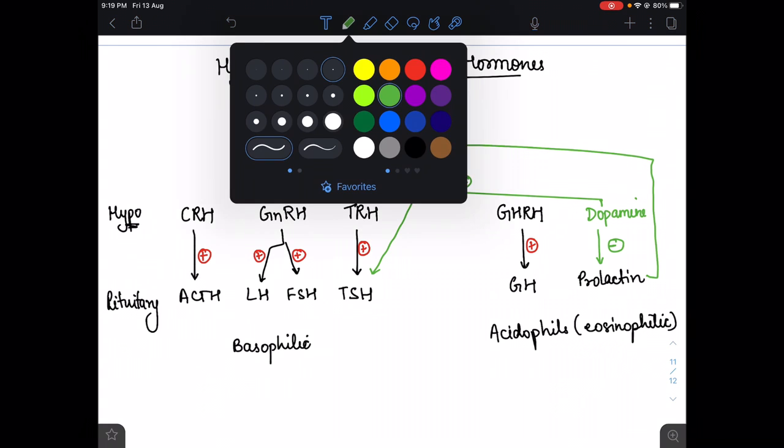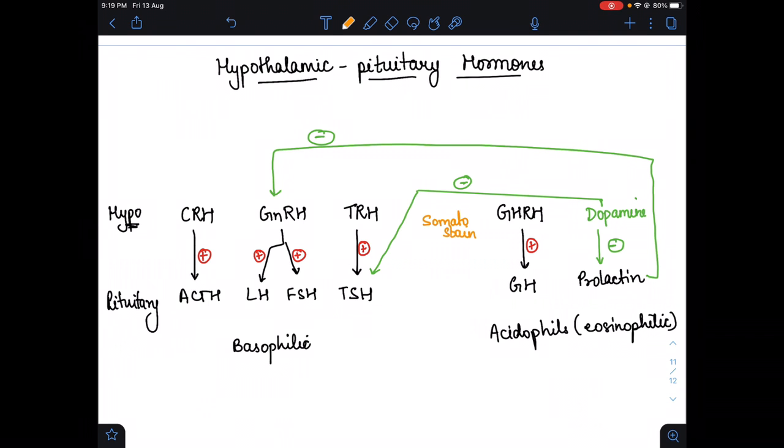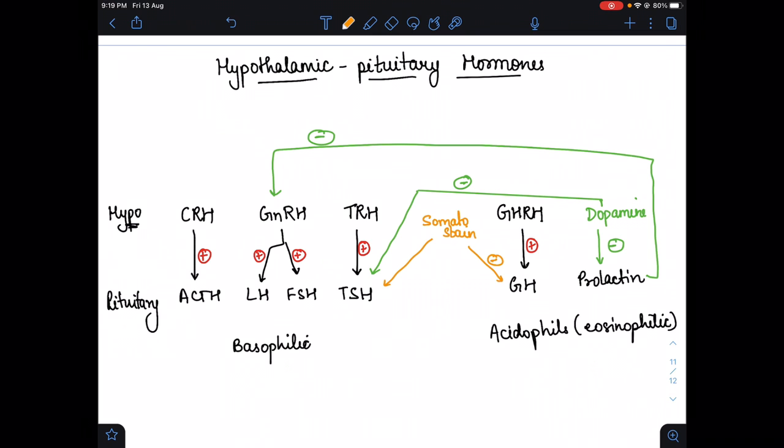And somatostatin, as we all know, inhibits the growth hormone. Somatostatin also inhibits the growth hormone as well as the thyrotropin stimulating hormone.